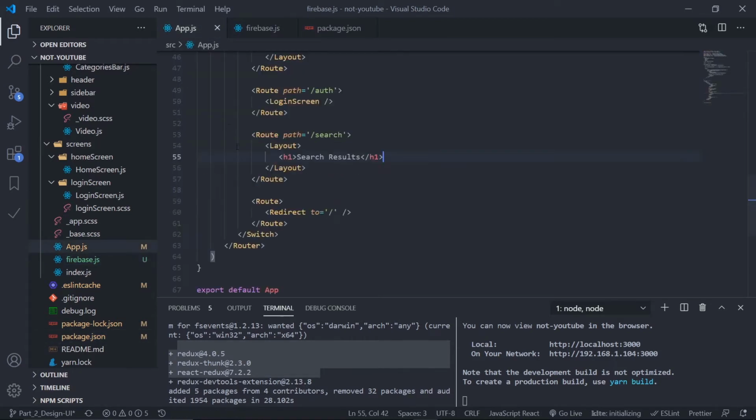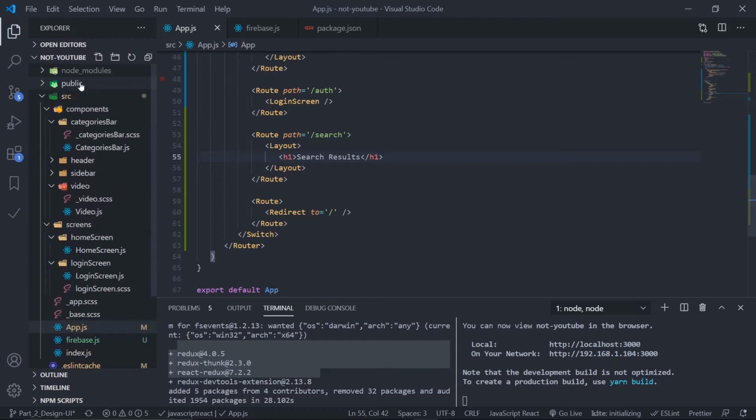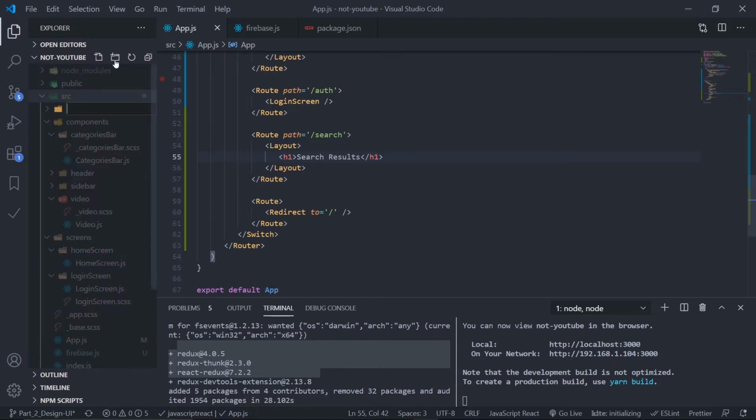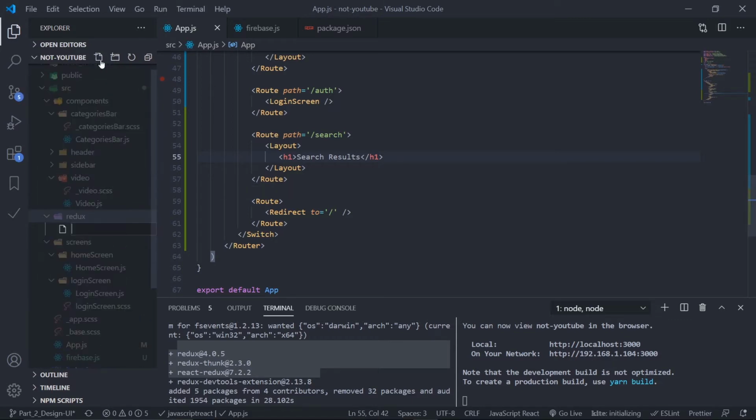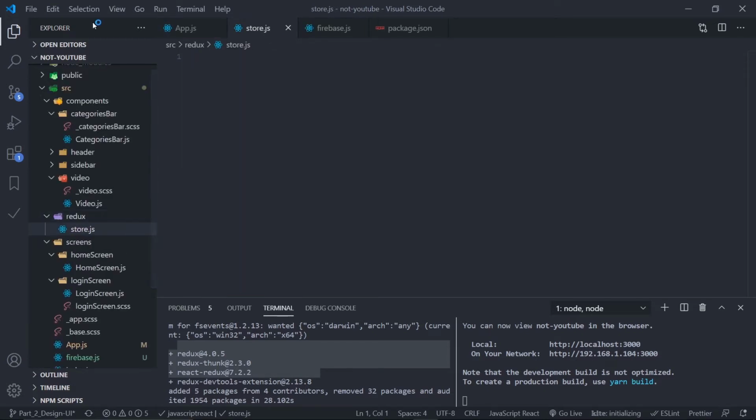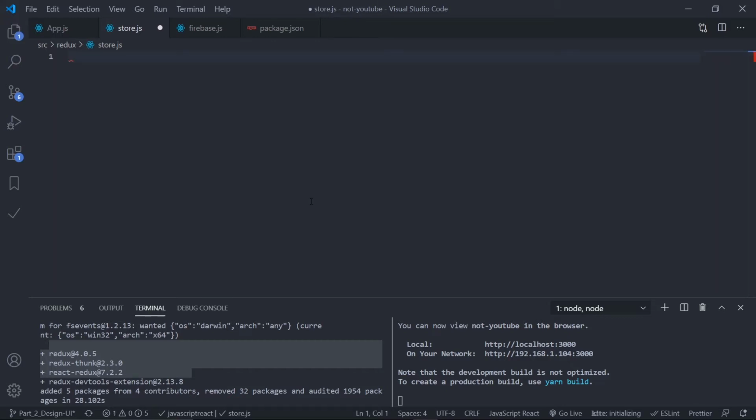Okay. So first of all, inside this src folder, just create a redux folder. Inside this redux folder, create a file which is store.js, which will hold our Redux store. Nice. So import 2 functions from redux. First mention the package. First of all, import createStore, that will create our store. And the second one is applyMiddleware, as we are going to apply some middlewares, which is Redux Thunk, the only middleware.